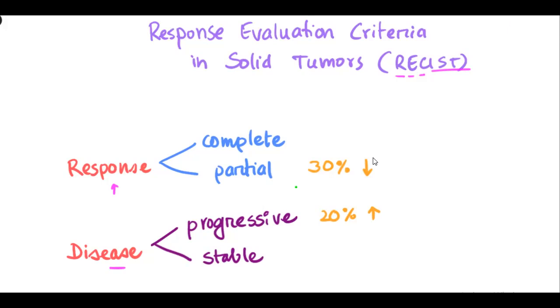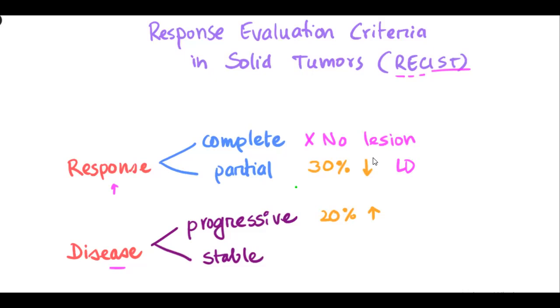A complete response is said when there is disappearance of all target lesions. There is no lesion at all. No target lesion, disappearance of the target lesion. A partial response is at least 30% reduction in the longest diameter, compared to the original or reference size, or the size when initially diagnosed before therapy. That is a partial response.